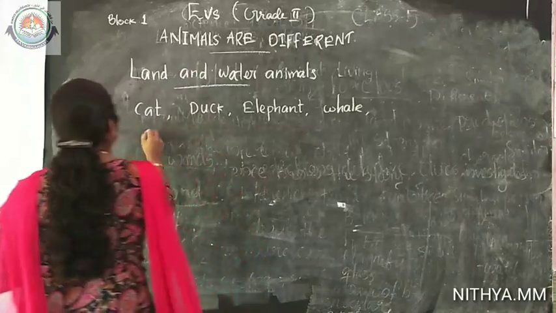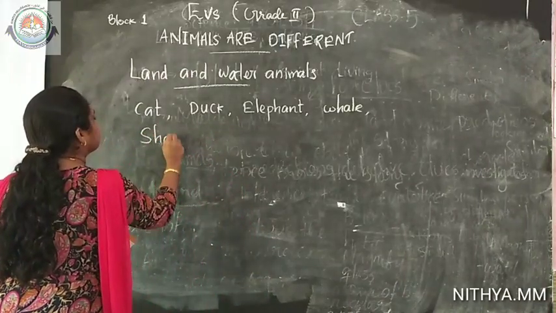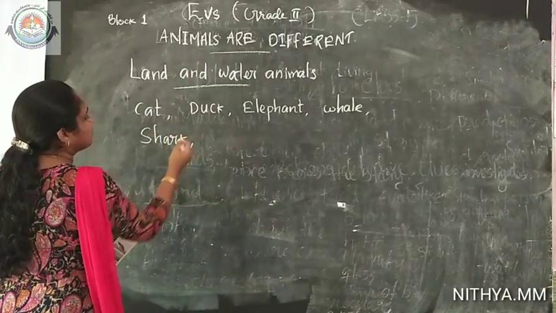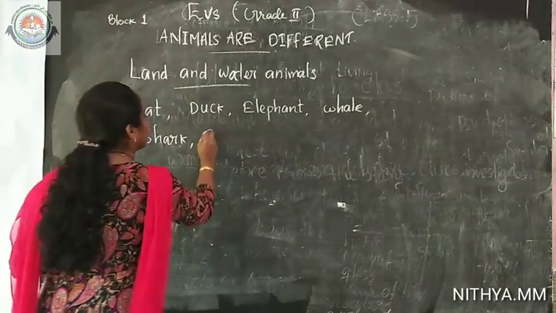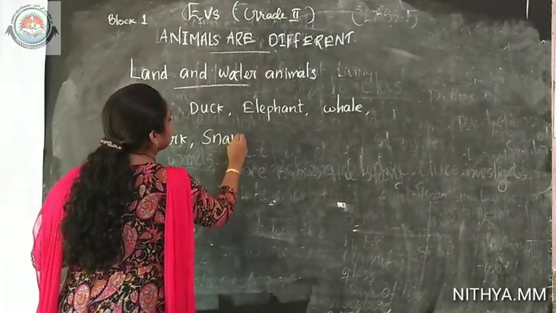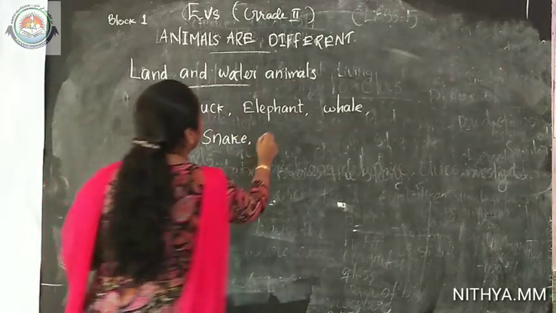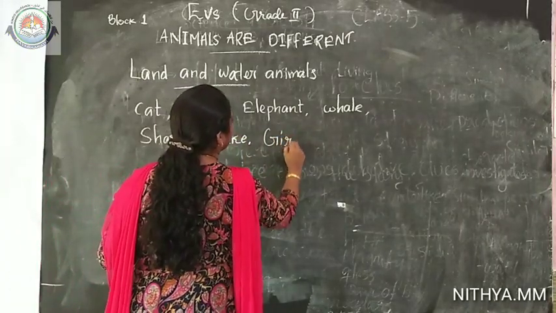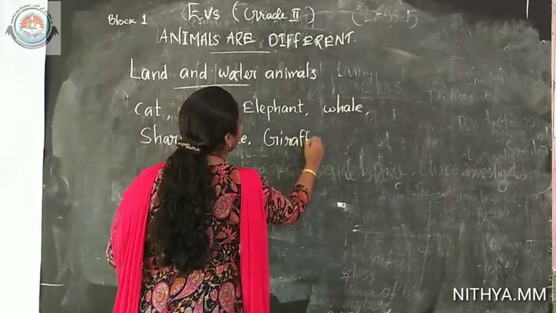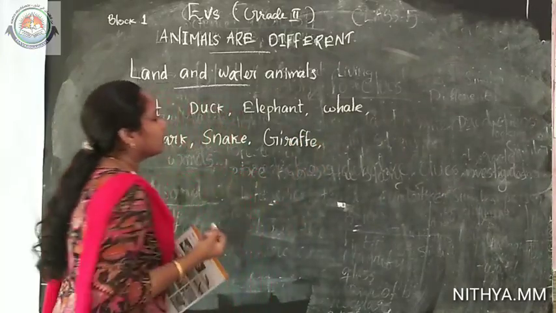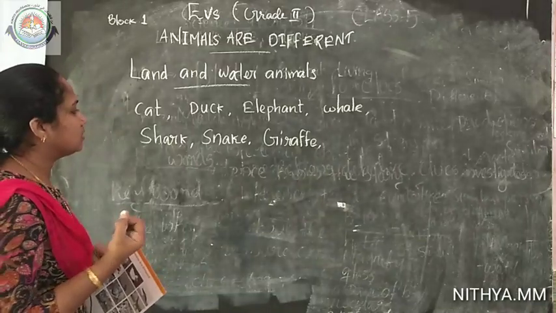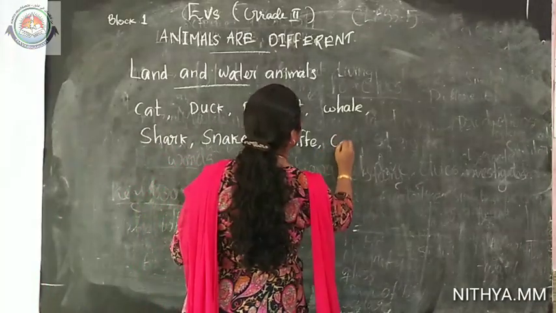Next, shark. Okay. Snake. Next one, giraffe. G-I-R-A-F-F-E.